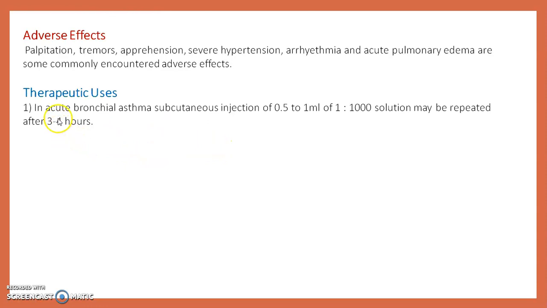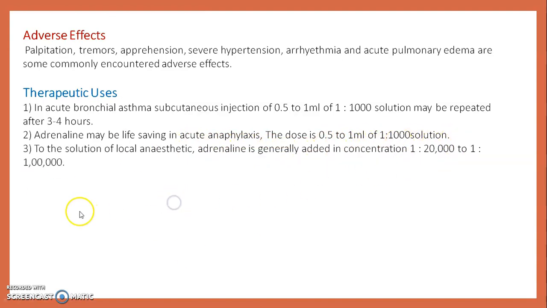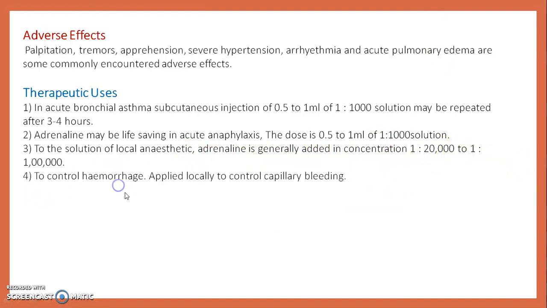Its therapeutic uses. In acute bronchial asthma, subcutaneous injection of 0.5 to 1 ml of 1:1000 solution may be repeated after 3 to 4 hours. Adrenaline may be life-saving in acute anaphylaxis. The dose is 0.5 to 1 ml of the 1:1000 solution. In solutions of local anesthetics, adrenaline is generally added in a concentration of 1:20,000 to 1:1 lakh.